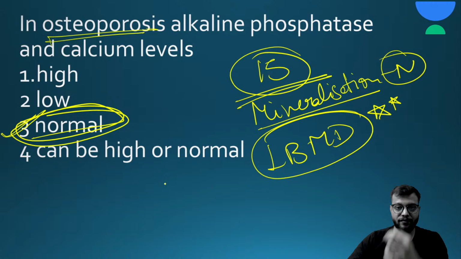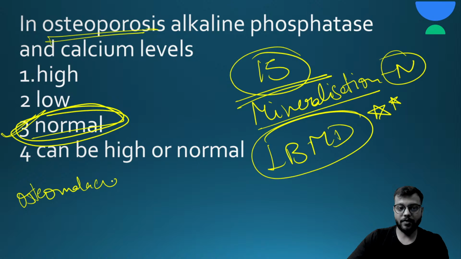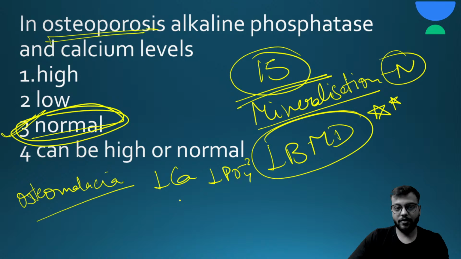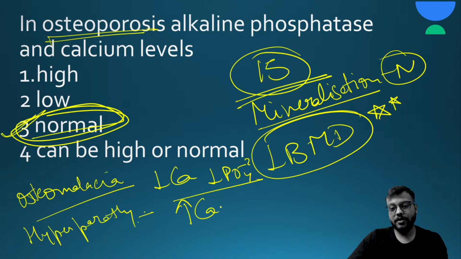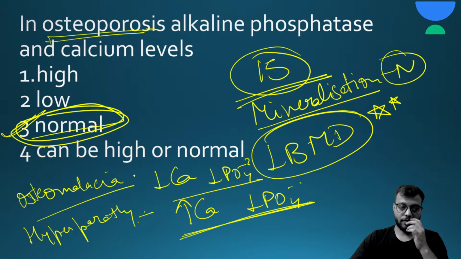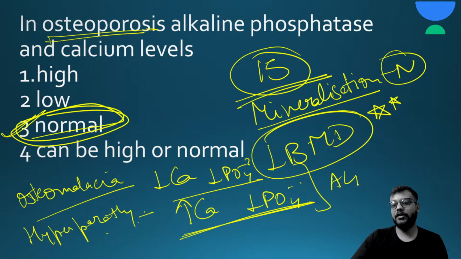Whereas in osteomalacia there is decrease in serum calcium, decrease in serum phosphate, because it is due to deficiency of vitamin D. Whereas in hyperparathyroidism, there will be increase in serum calcium and decrease in serum phosphate. Okay, but in osteoporosis it will be normal, and in osteomalacia and hyperparathyroidism both, the alkaline phosphatase levels will be raised, and here it will be normal. So the answer for this question will be normal.